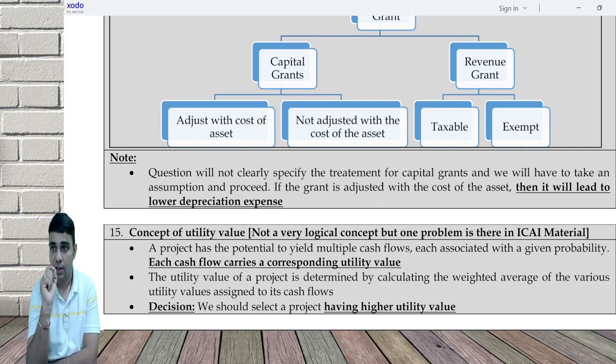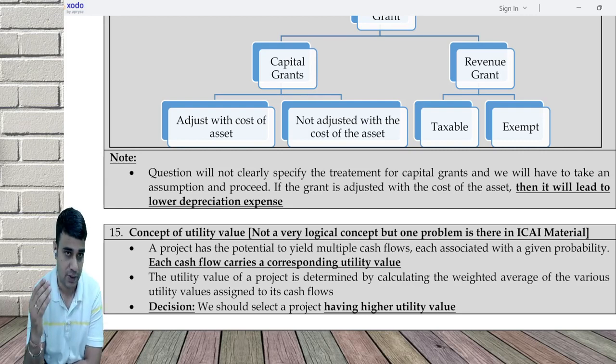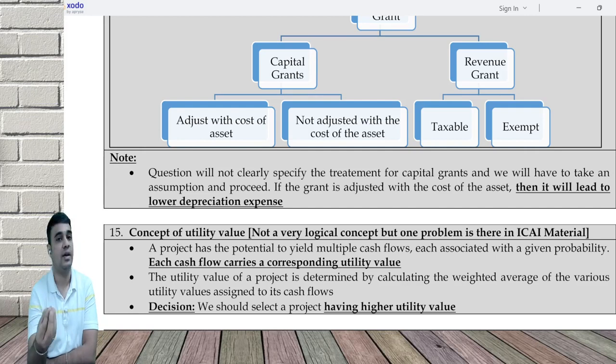Any doubts till this? These are your basics, which are covered in segment 1 and segment 2 in the question bank. If you see in those questions, I would not have marked revision. In the PDF you will see it's not there in your printed one, but I would not have marked the word revision there because they are not part of study material or the past exam questions. So those are CA Inter questions.